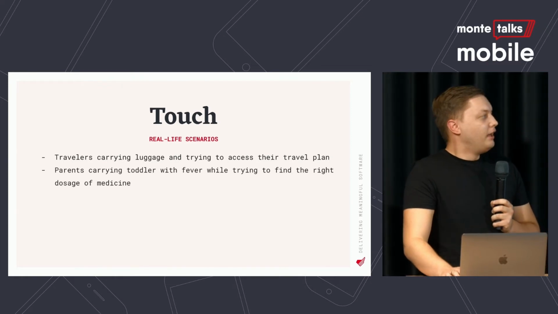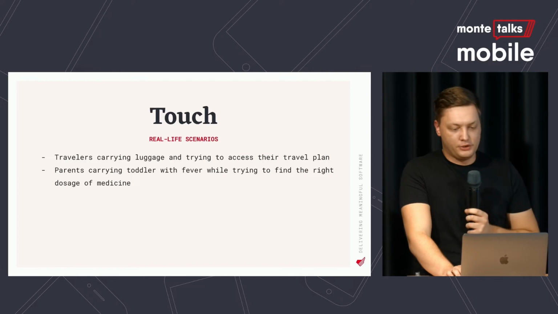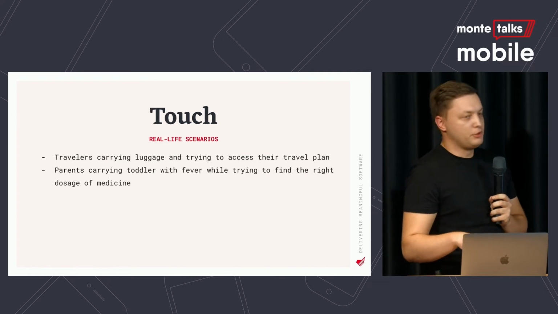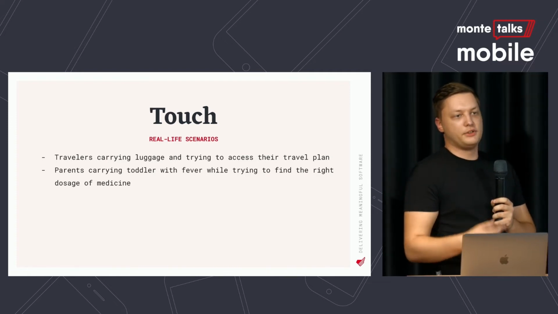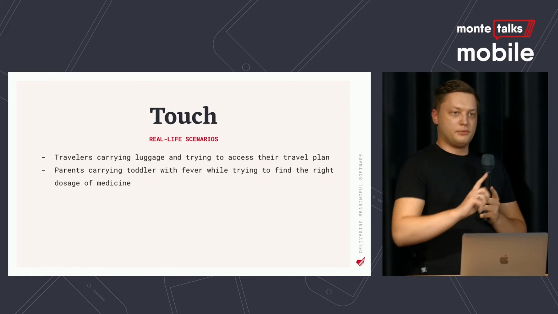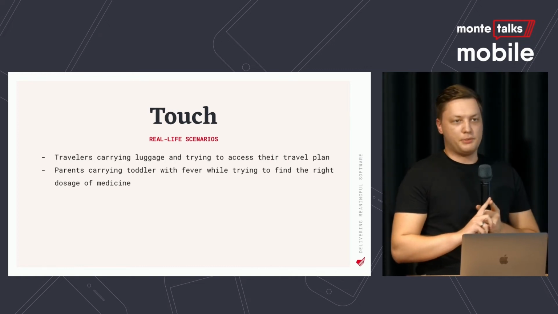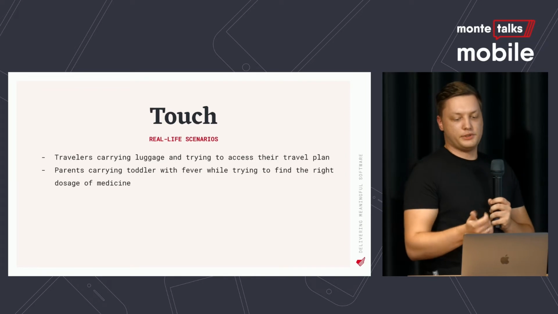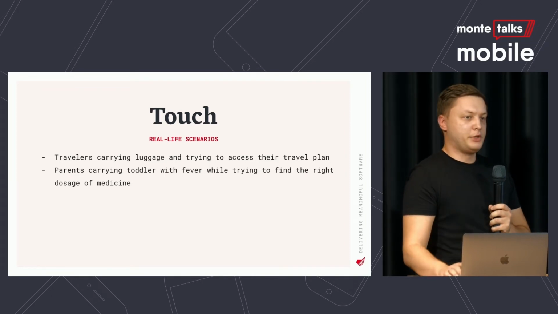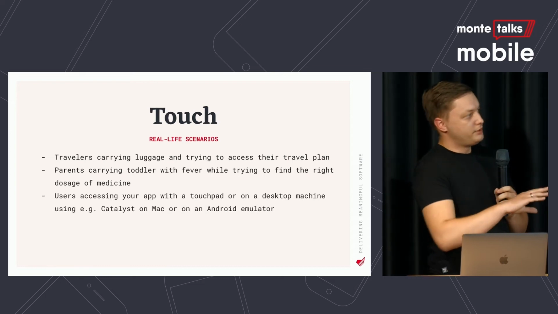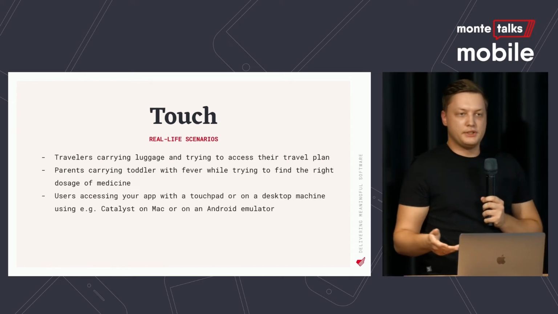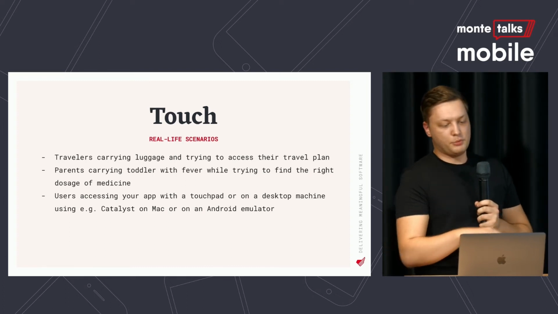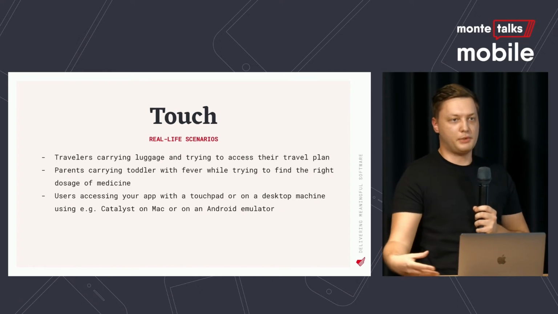This is not convenient. In the second situation, parents carrying a toddler with fever while trying to find the right dosage of medicine. Imagine that you are responsible for the app that provides such information, but you decided to use page view, and it's probably the first time that the user uses your app. The user is stressed, very stressed. So without the proper indicators, users might not be able to comprehend that pages can be switched, basically. So the first two examples were the convenience ones, basically, but the last one is the necessity one. So without our fixes, those users would not be able to go through our flows.